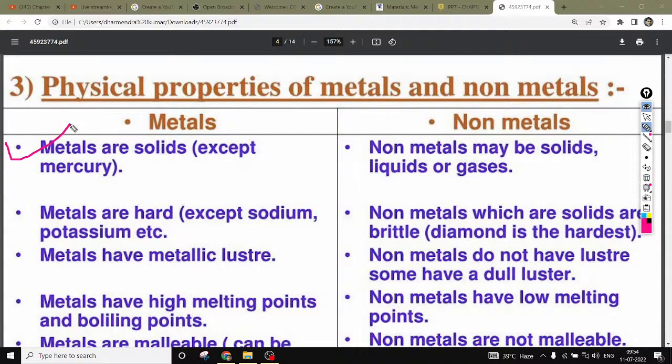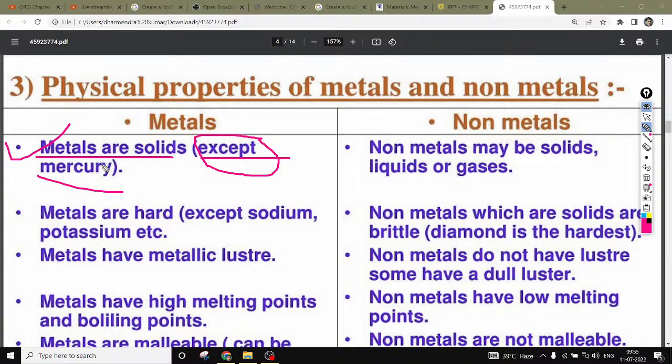Here metals are solid except mercury, right? You have to remember that all metals are solid except mercury. Mercury is the metal which exists in nature in the liquid form, right? As you have seen, mercury is in the thermometer, right? In the thermometer this mercury liquid is filled, which helps to measure the temperature of a particular place, as well as of the human body, right?